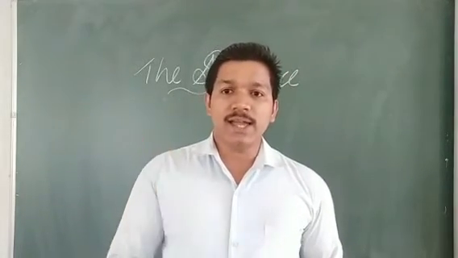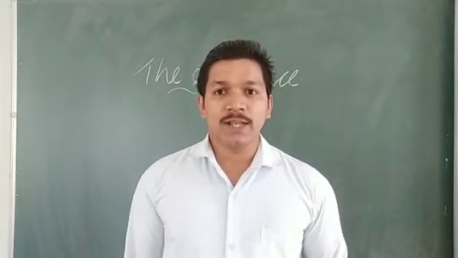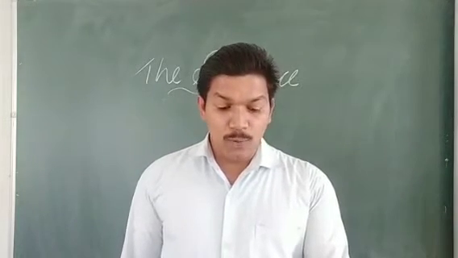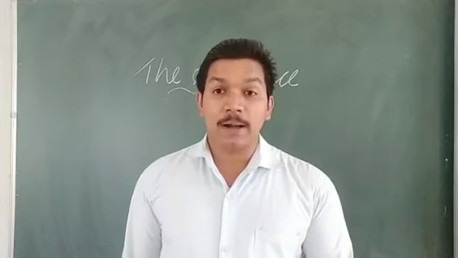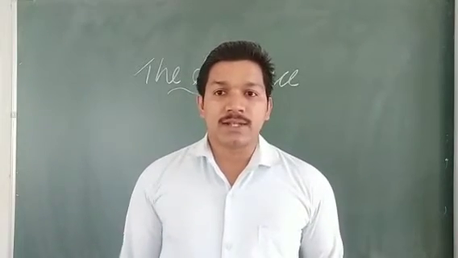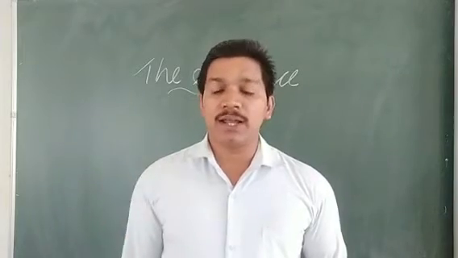This is a proper sentence and it gives a complete meaning. Do you understand? A sentence is a group of words that makes complete sense. This is the definition if it is asked.